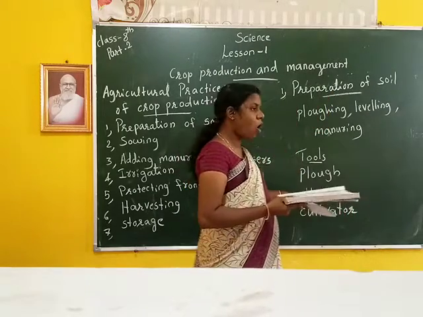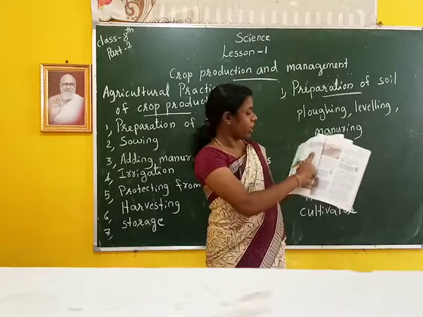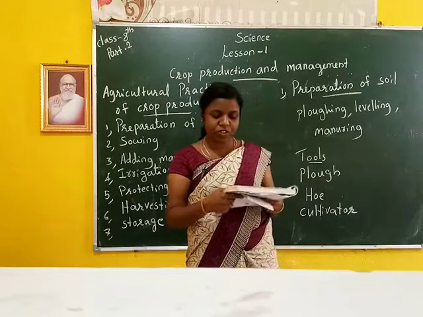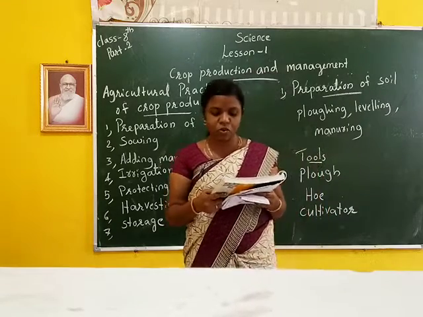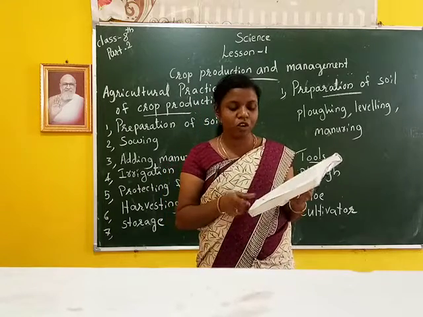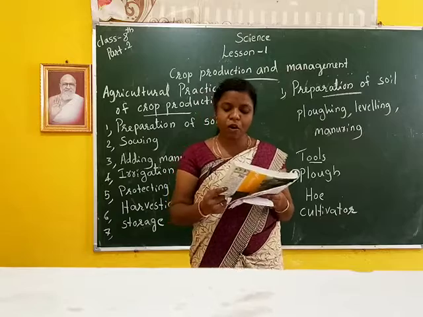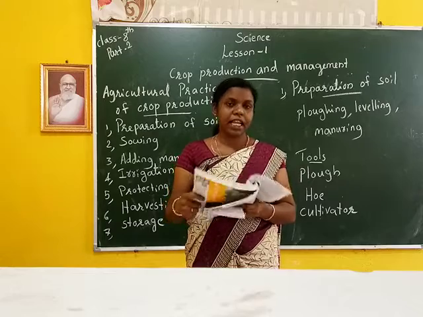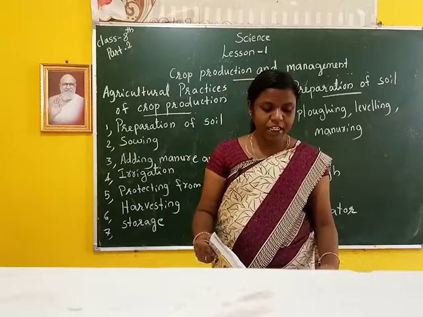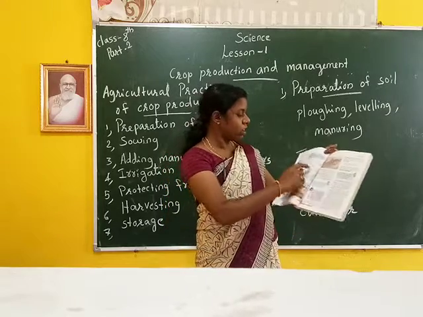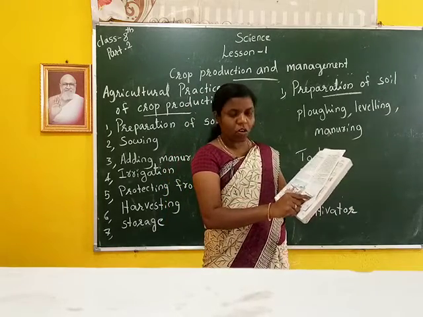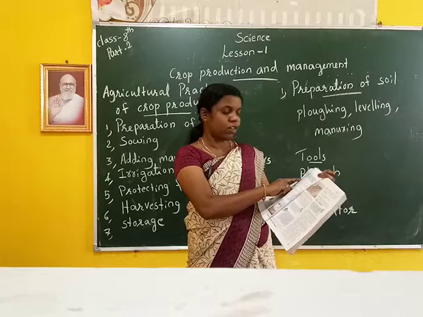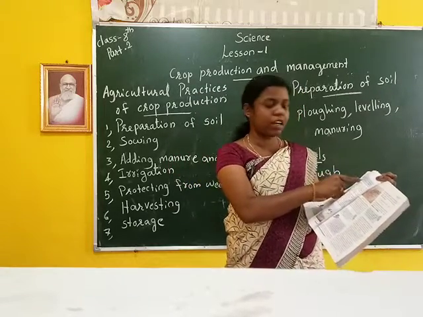Then the next tool is the hoe. Picture of the hoe, next page, figure 1.1b. It is a simple tool which is used for removing weeds and for loosening the soil. It has a long rod of wood or iron. A strong rod and a bent plate of iron is fixed to one of its ends and works like a blade. It is pulled by animals. That means the plow has a long log of wood, while the hoe is made of an iron rod. Then it works with a bent plate, grip, handle and wheel.